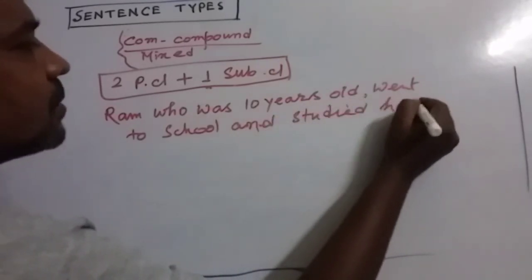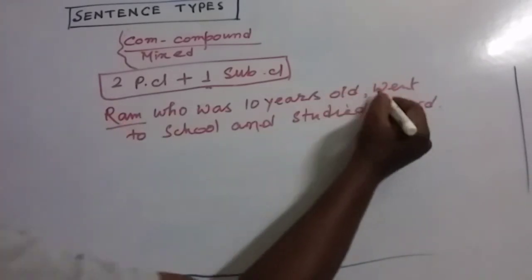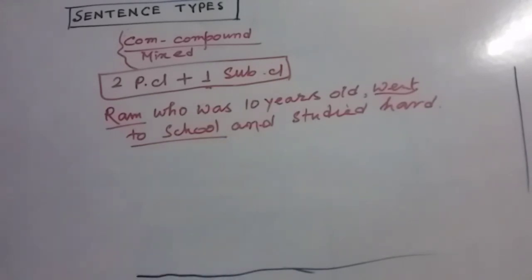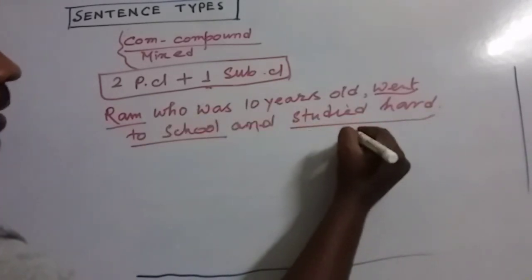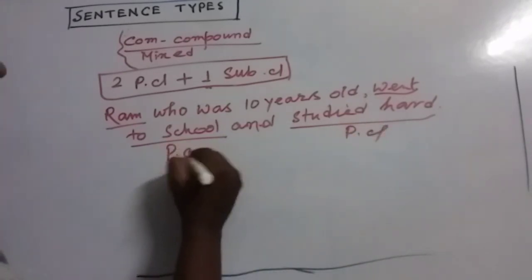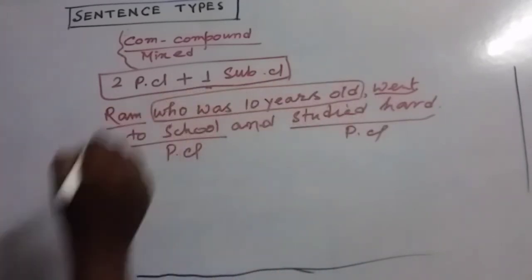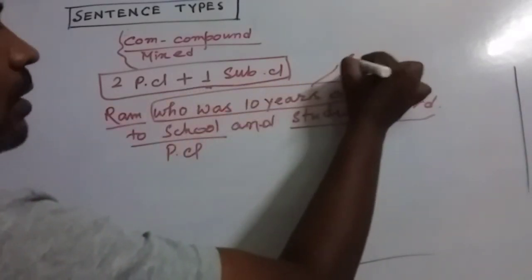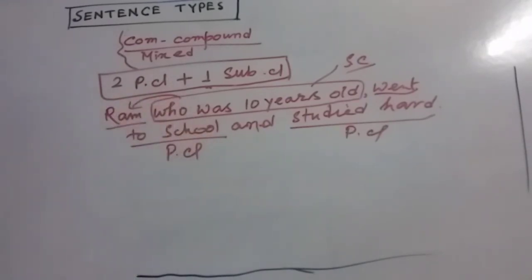Look at this sentence, my dear friends. Here, Ram went to school, this is one principal clause, and Ram studied hard, this is another principal clause. And this part, who was 10 years old, is a subordinate clause. This part is saying something about this boy, Ram.